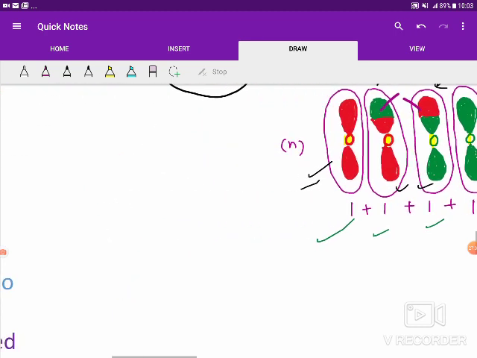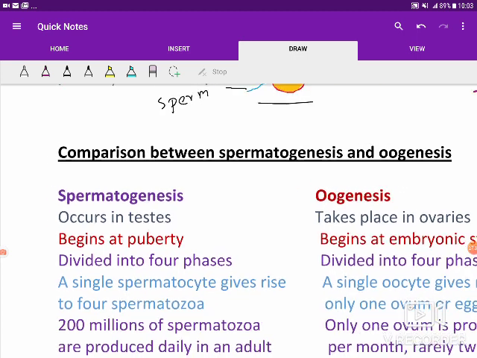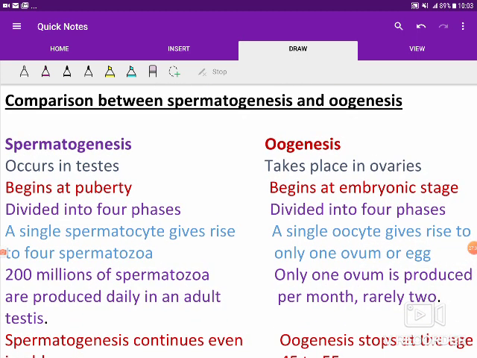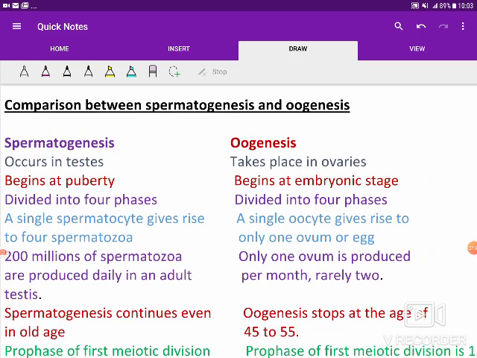now let us quickly go through the comparison between spermatogenesis and oogenesis. It will make you get this topic revised. If you take up a comparison between these 2, you have few similarities but more differences. So spermatogenesis occurs in testes, oogenesis occurs in the ovaries.